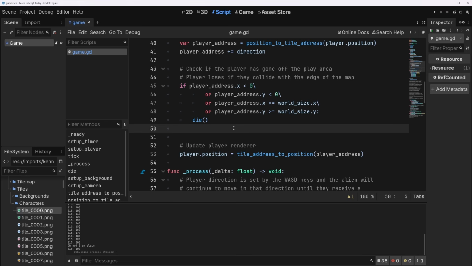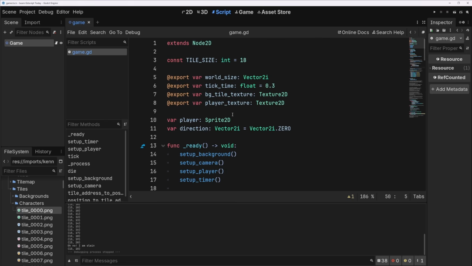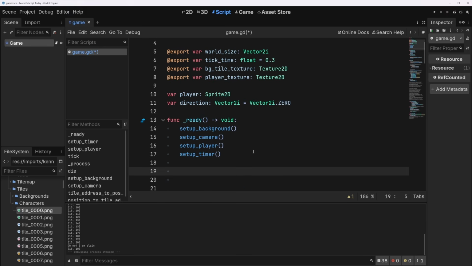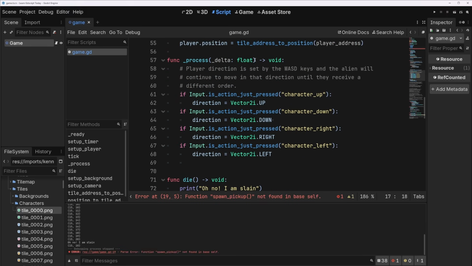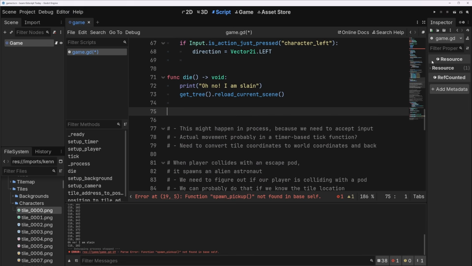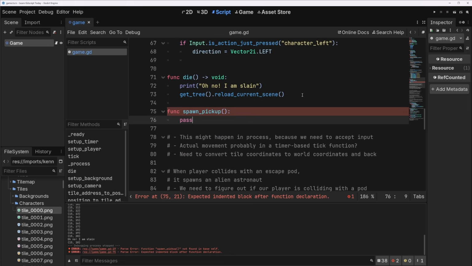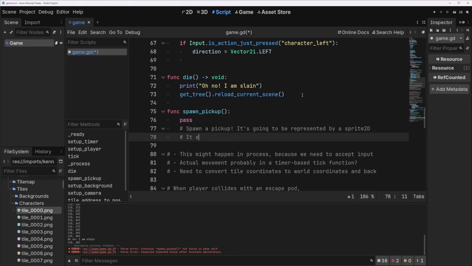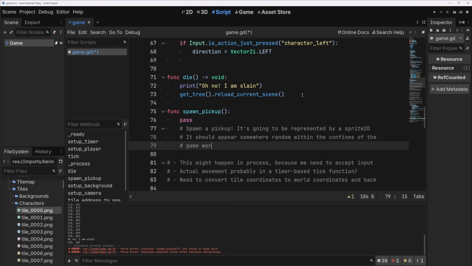So how do we do that? I'm going to challenge you to do that. But first I'm going to make a function for it. We'll make a function called spawn_pickup. And then we're going to put that somewhere down here. And down here, that's for you to do. So spawn a pickup. It's going to be represented by a Sprite2D probably. It should appear somewhere random within the confines of the game world. Okay, I'm going to let you do that. And then if you get stuck, you can just play.